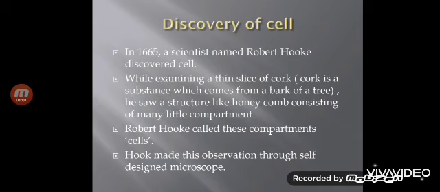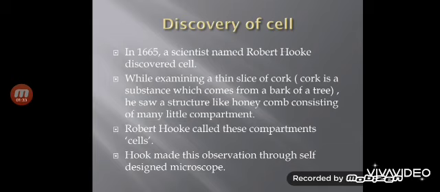Now, when he made this discovery, at that time very primitive type of microscopes were there. Actually, Hooke made this observation through a self-designed microscope. He himself designed the microscope and observed the slice of cork, and this way he discovered that this cork is made up of so many tiny room-like structures, and then he named these structures cell.